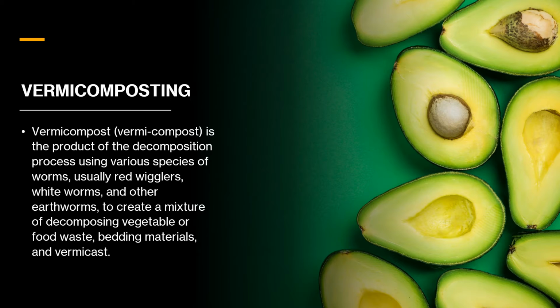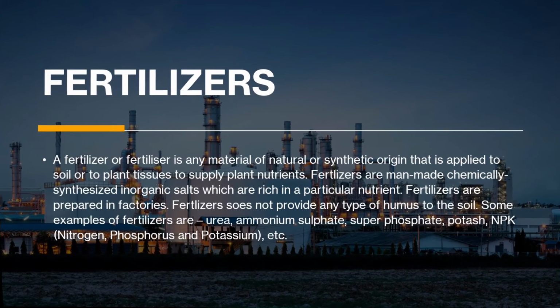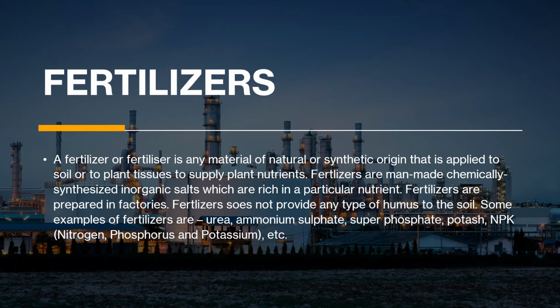So next, there's fertilizers. Now, even this is a part of how to enhance the nutrients in the soil. A fertilizer is any material, natural or synthetic in origin, that is applied to soil or to plant tissues to supply plant nutrients. So you will be knowing the differences between fertilizers and manure. Manure gives humus and fertilizers give the plant nutrients.